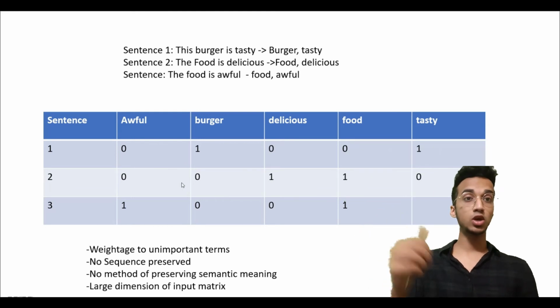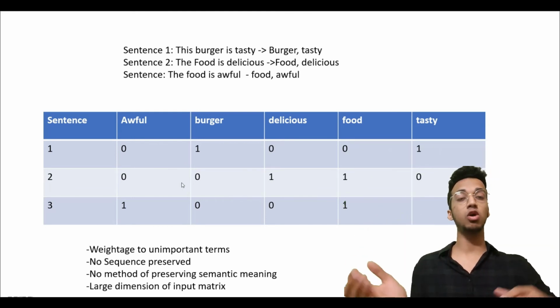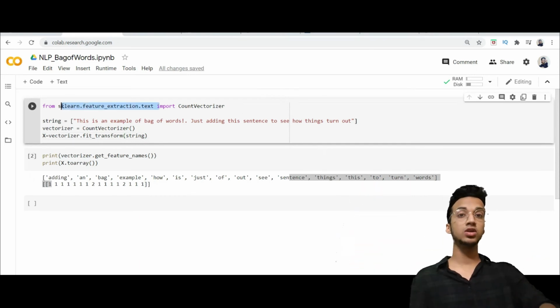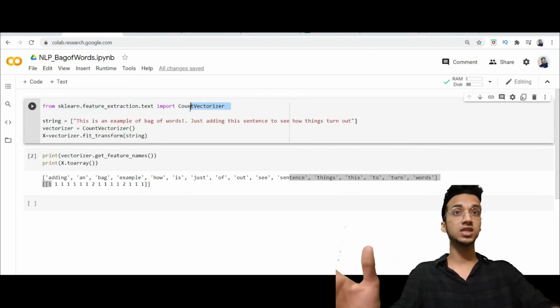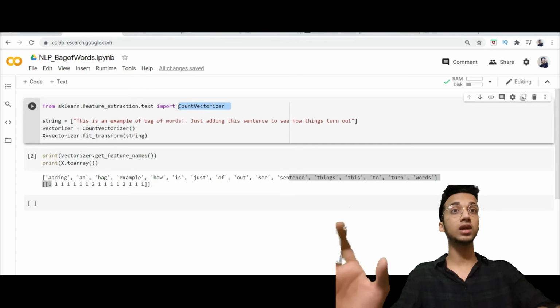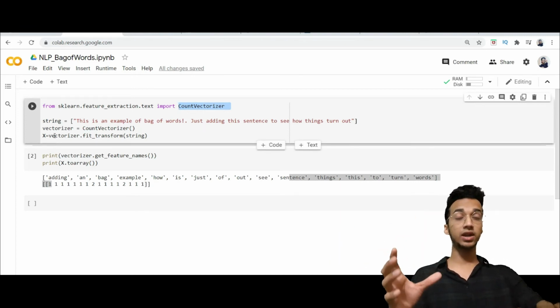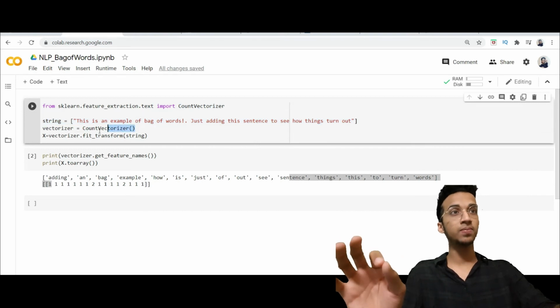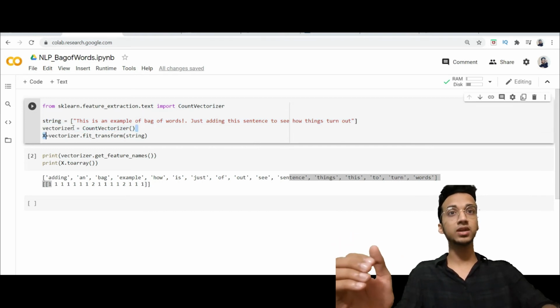But still, for the sake of completion of this topic, I'm going to show you how to implement this in Python now. So this is going to be a very short coding video. In this code, we're going to use sklearn to import a function called CountVectorizer, which is a very handy tool for doing bag of words. So let me just give you an example. Say this is your string. You first create an object, and I give it the name vectorizer.